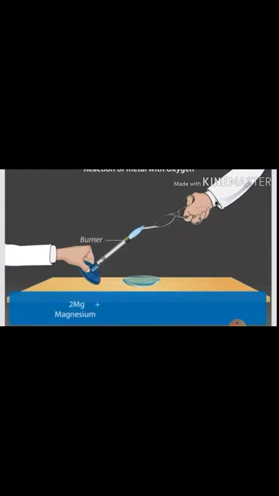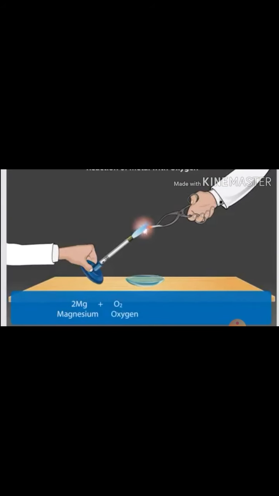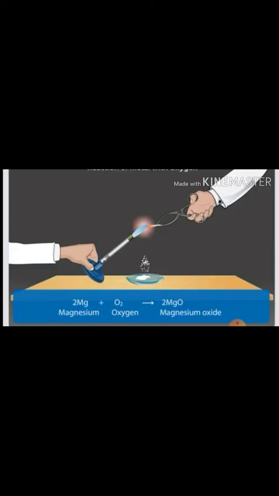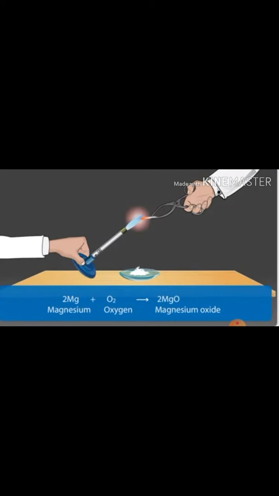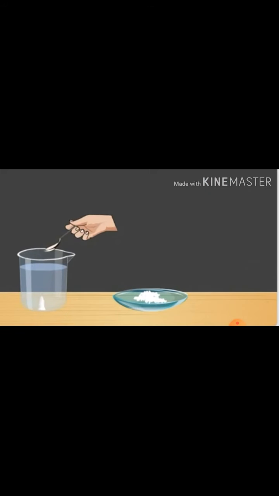Similarly, when we take another metal like magnesium, when a magnesium ribbon is burnt in the presence of oxygen, it forms magnesium oxide. If we collect the ash obtained on burning the magnesium ribbon, dissolve this ash in water and test with blue and red litmus paper, you will find that the red litmus paper turns blue. This is because magnesium oxide is basic in nature.